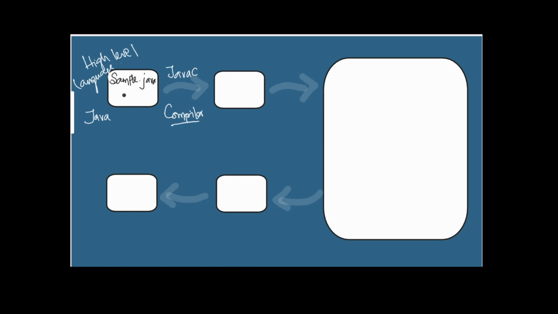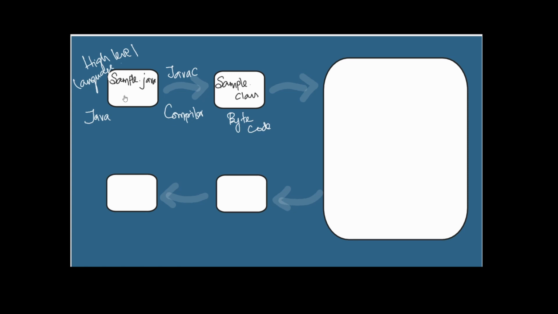Once we are done with a successful compilation, we get the bytecode, right? That bytecode will be called the sample.class file. This file is what we call the bytecode.